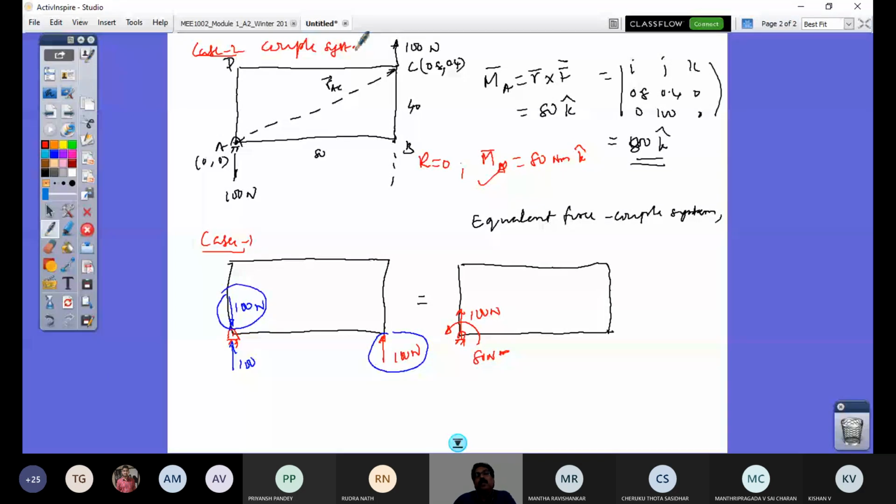So when I say a coupled system is acting on a rigid body, there are no reactive forces. When I say a force system is acting on a rigid body, you can have a resultant as well as a reaction at the hinge. So here the resultant is 0, whereas the resultant here is 100 Newton force up. Is that clear? Because when I add these forces here, this cancels, but this 100 Newton is there. So the resultant force in case 1 is 100 Newton, whereas the resultant force in case 2 is 0, but both are having the turning moment, and this is the first difference between couple moment and moment of a force. If you have understood that clearly, this couple is called the free vector.